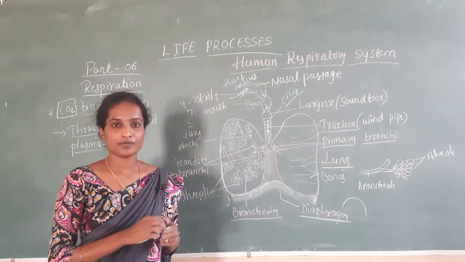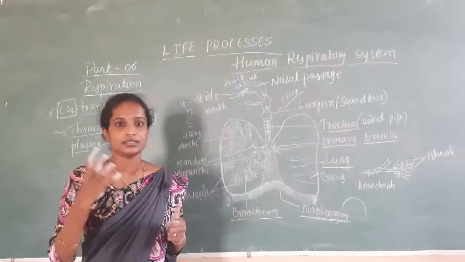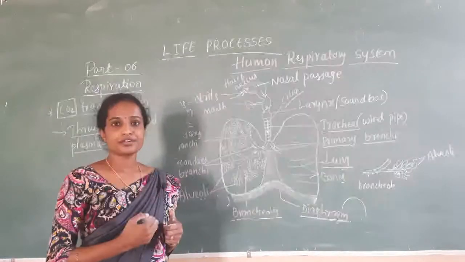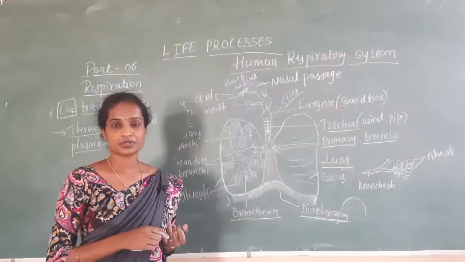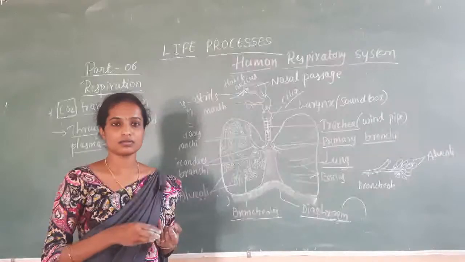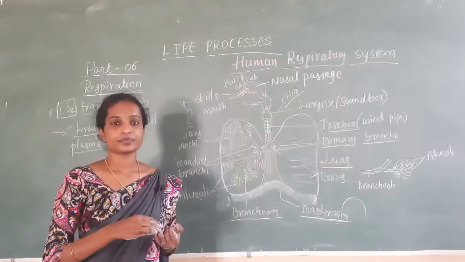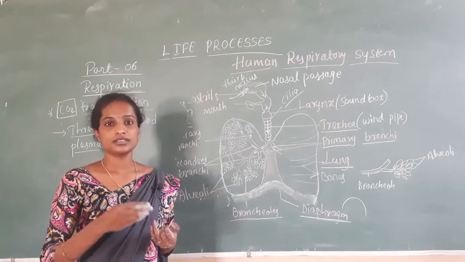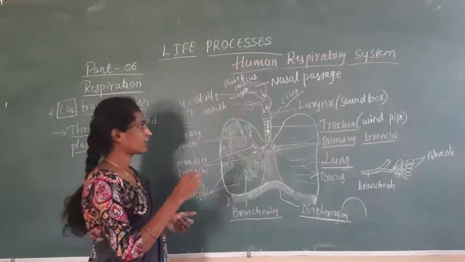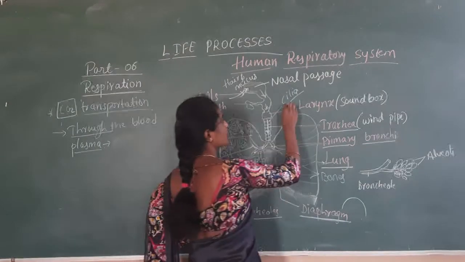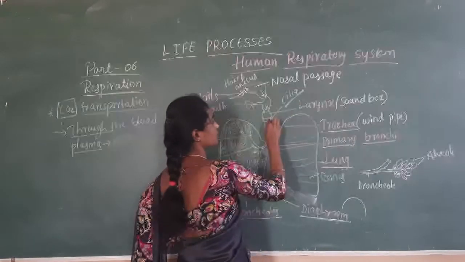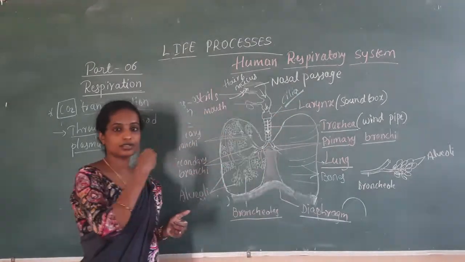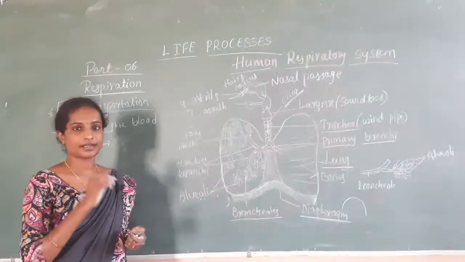They trap or stop the entry of germs like bacteria, viruses, as well as infectious organisms and other microorganisms. Those are trapped by the cilia present in the upper part of our respiratory tract.